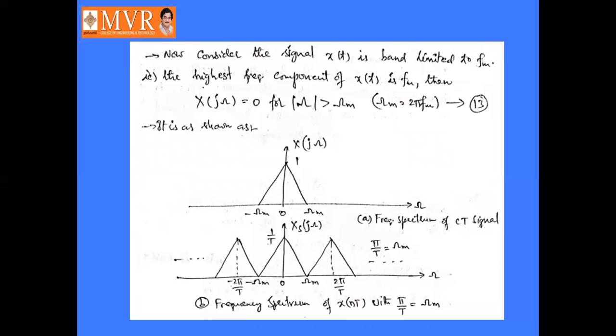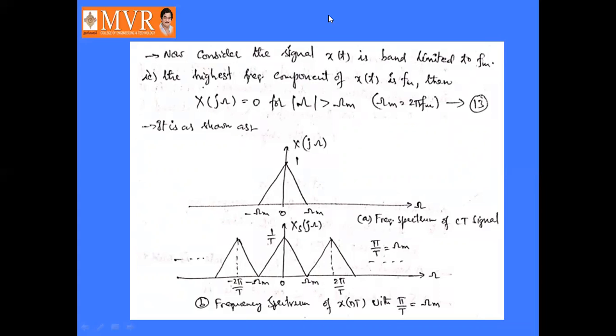Now consider the signal x of t is band limited to fm. Earlier we discussed x of t over the infinite interval. Suppose it is band limited to fm, that is, it is represented in between minus fm to plus fm, or minus omega m to plus omega m.